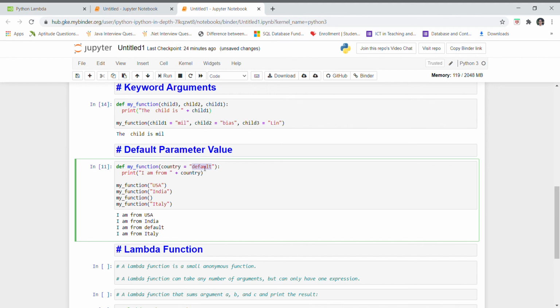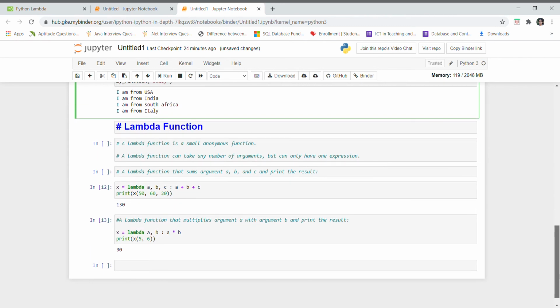In this default I can also use a country called South Africa. If I print, this will show me an output of South Africa, because here nothing is given, which means the default parameter value is considered, and the default parameter value is South Africa. Now we will see the lambda function.